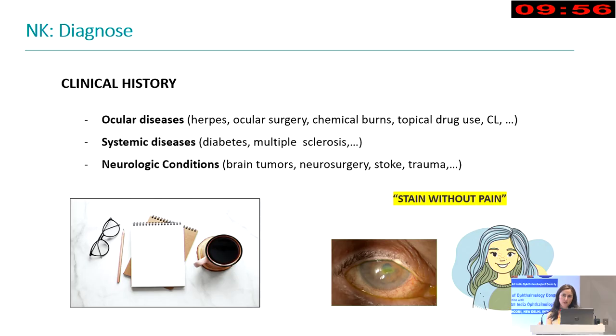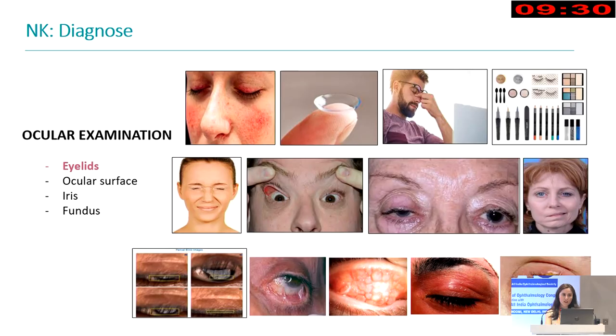It is very important, first of all, to do a proper clinical history. Here we will focus on previous ocular diseases such as herpes, ocular surgeries, and the things that we've been talking about. And also we will take into account the systemic diseases such as diabetes or multiple sclerosis. Also, we will ask about neurologic conditions such as brain tumors, neurosurgery, and so on.